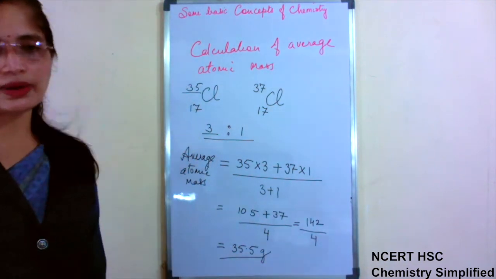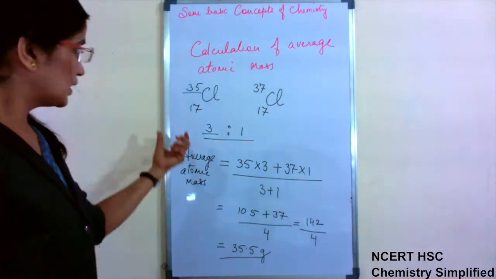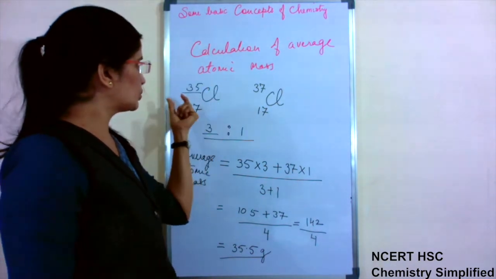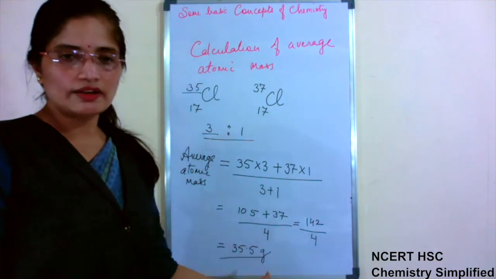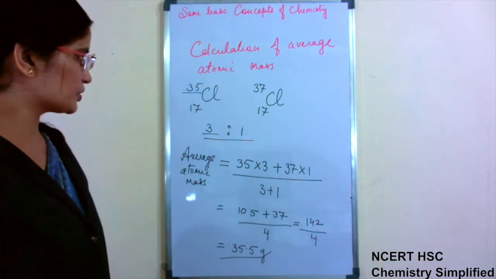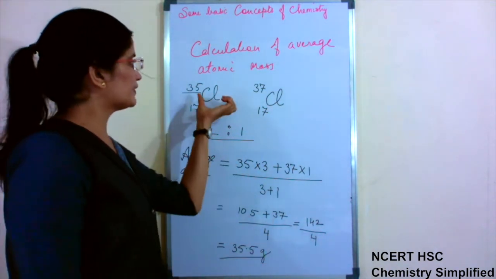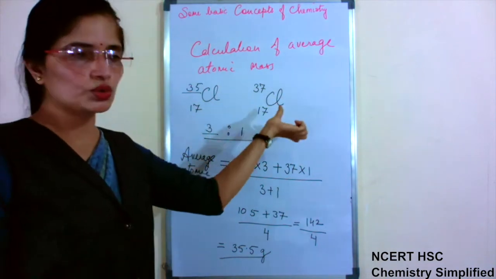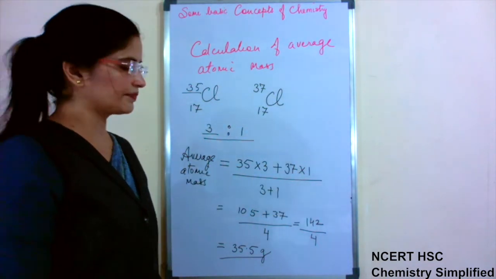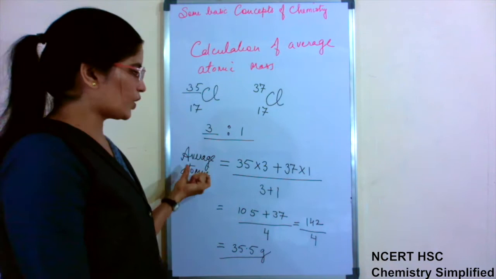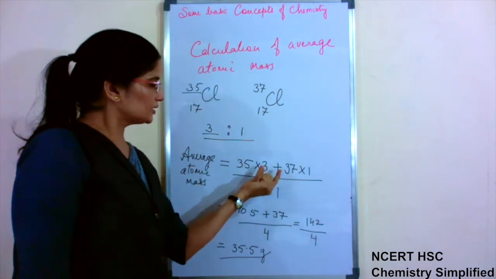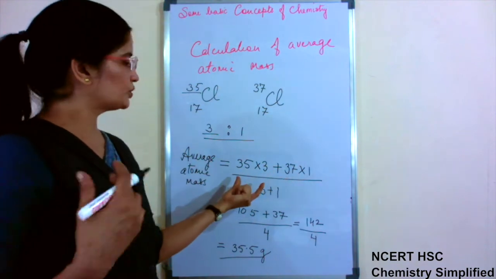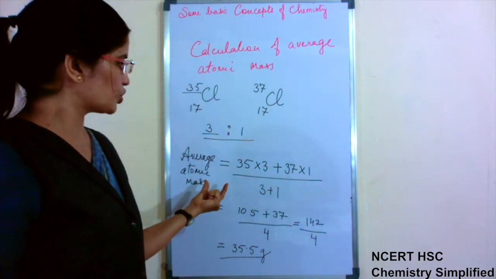grams. That is why when you write the atomic mass of chlorine, you don't write 35, you don't write 37, you write 35.5 grams, because we have taken the average of the atomic masses of the two isotopes. Okay, so the average is found by adding the atomic masses of the two, or more than two if more isotopes are there.